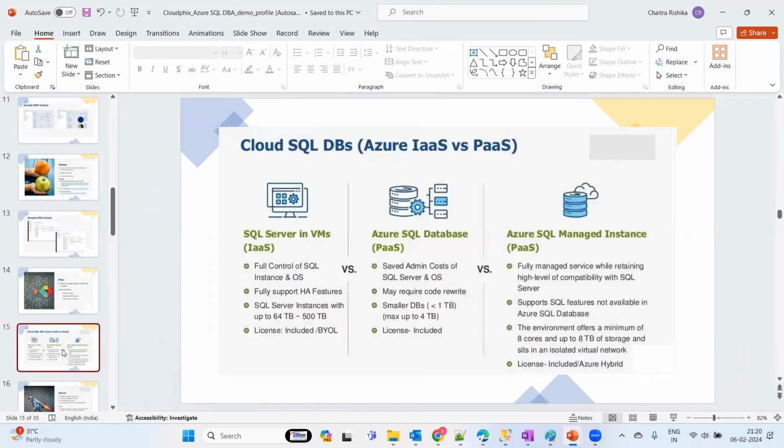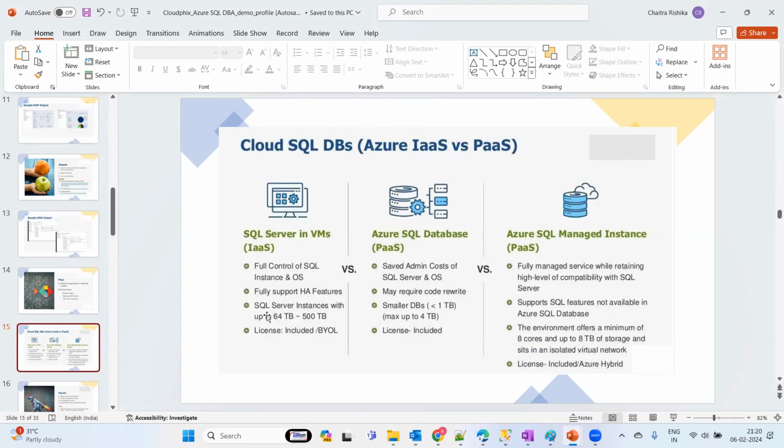As I said, Azure SQL has infrastructure as a service and platform as a service options that we can see here. With Azure SQL VM, we have full control, including the OS level, and can implement availability and disaster recovery.